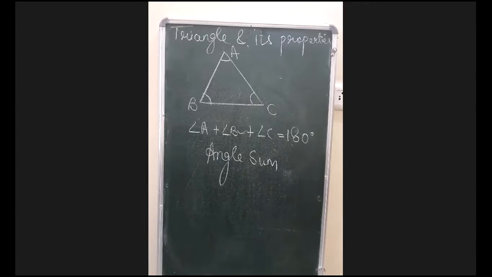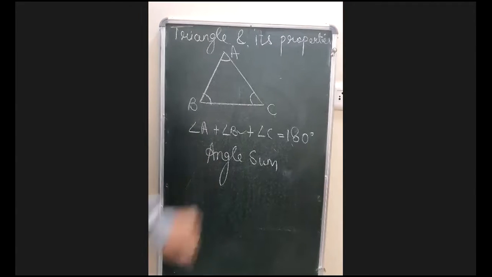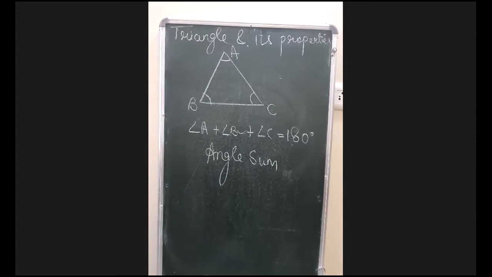Now depending on this criteria, if you remember I have taught you that a triangle cannot have two right angles. The reason I also told you: if you take 90 twice it gives you 180 और third angle अभी भी बचा हुआ है. तो third angle अगर 1 डिग्री का भी होता है then sum हो जाएगा 181. So remember, किसी भी triangle के पास दो right angle नहीं हो सकते. Same thing, a triangle cannot have two obtuse angles also.